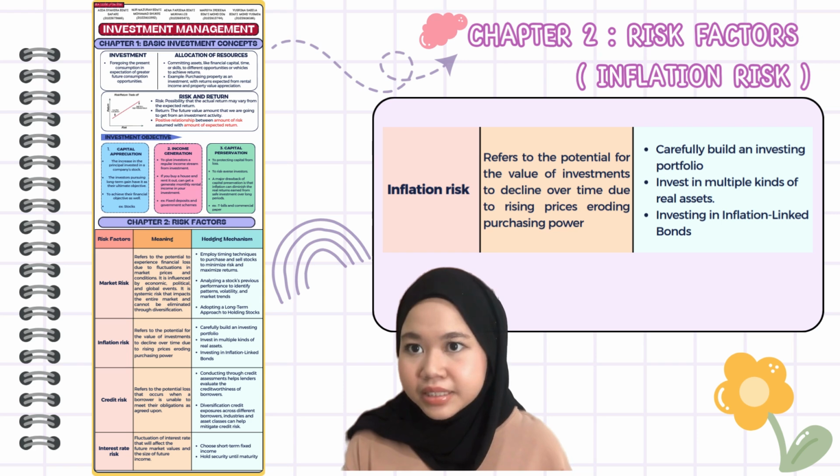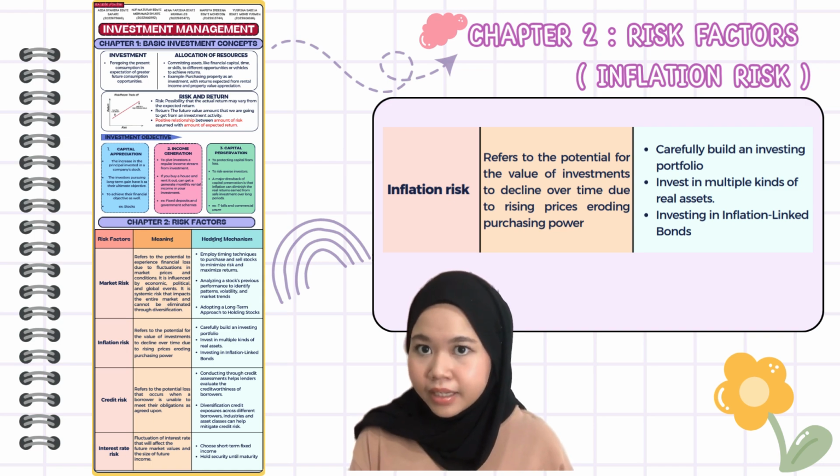Real assets such as real estate, commodities, or infrastructure tend to perform well during periods of high inflation. For example, real estate properties may generate high income during inflationary times. Last one, consider inflation-linked bonds, which are Treasury Inflation-Protected Securities, TIPS.